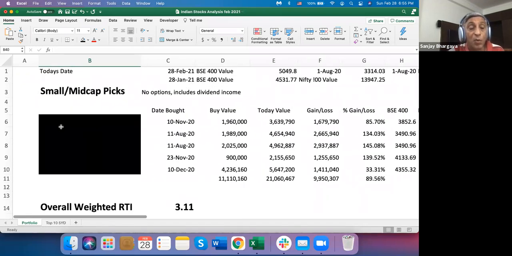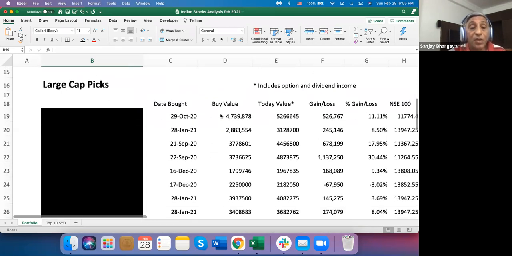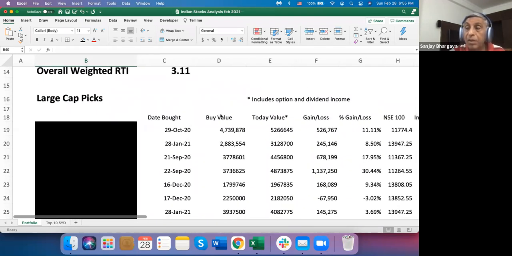Now I've broken my picks into a couple of categories. One are small and mid cap picks, which do not have options. But if there was a dividend, then in the buy value, I will reduce the dividend so that it becomes a more proper return. Then there are the large cap picks, some of which have dividend and option income, because I do covered calls, and I'll be talking about that in a separate video. I also do cash covered puts to buy. So options will be discussed later.